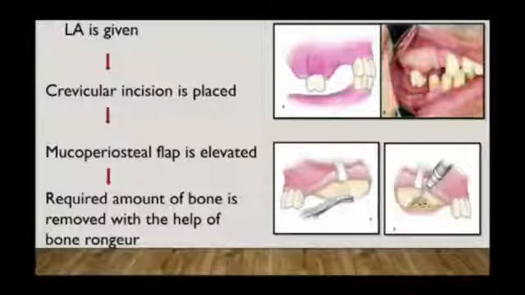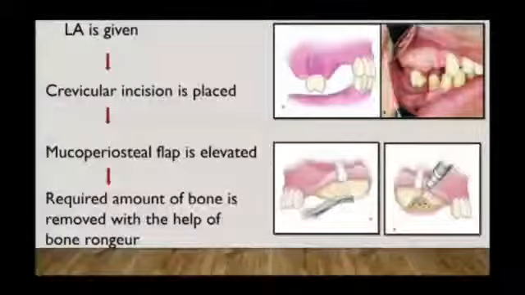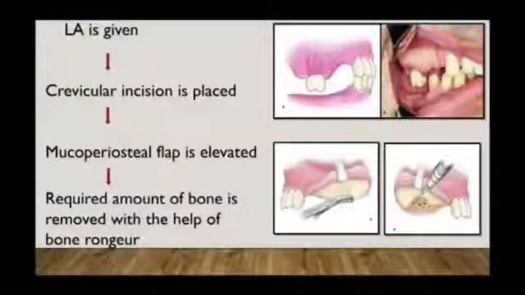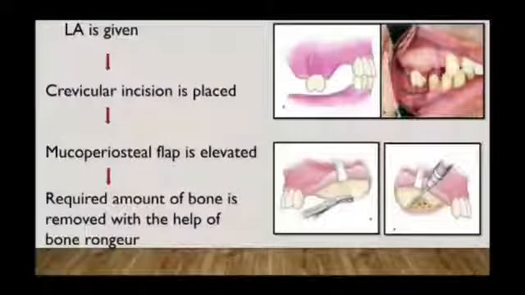So now start with the procedure. Examine the site and give local anesthesia to the patient. Then place a crevicular incision along the gingival margin and elevate the full thickness mucoperiosteal envelope flap for a single tooth. Now, what is a full thickness flap? Bone is covered with mucosa, below that connective tissue and then periosteum. So when we elevate the flap along with the periosteum, it is a full thickness flap, and when we cut only the mucosa and connective tissue, it is a partial thickness flap.